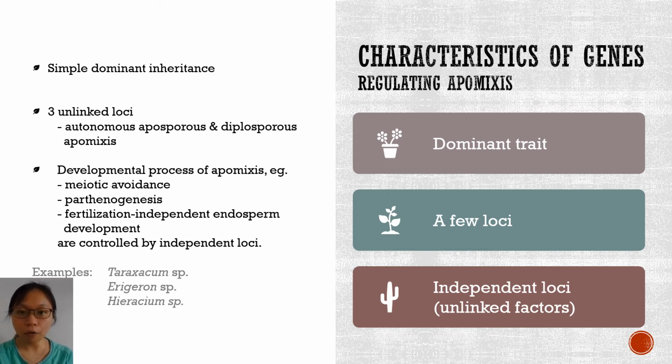For instance, all three loci that are not linked have to be inherited by the progeny to express the complete autonomous aposporous apomixis in Hieracium species and autonomous diplosporous apomixis in Hieracium species. It is proven that meiotic avoidance, parthenogenesis, and fertilization-independent endosperm development are regulated by independent loci. For example, Hieracium and Erigeron species showed control of diplospory and parthenogenesis by independent loci.